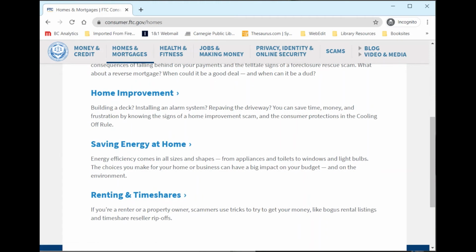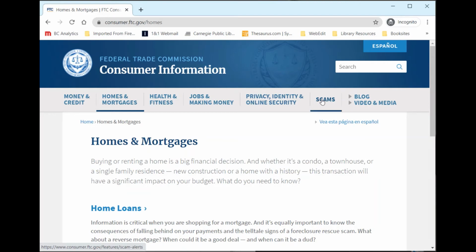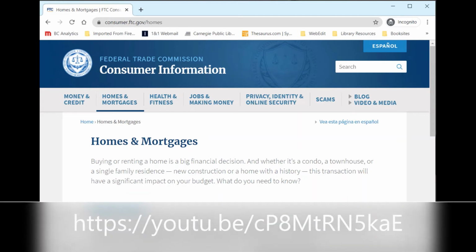Also of note on this website are the privacy, identity, and online security section, as well as the scam section. So I am not going to go over these ones today, but there's a lot of good information here about scams, privacy, and protecting yourself online. If that is of interest to you, you can check out my videos about cybersecurity here.